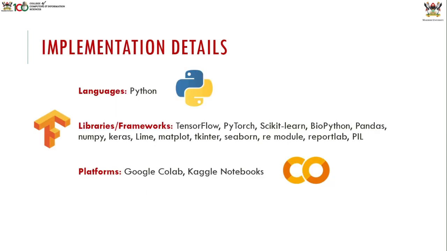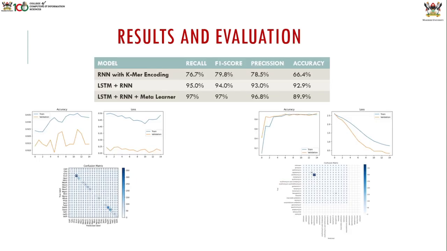So implementation details, like I described already, we used Python. Python was basically for the amino acid analyzer, and because we used Colab and Kaggle notebooks, they are Jupyter notebooks and they use mostly Python. Some of the libraries were TensorFlow, PyTorch, BioPython, and so on. All these are Python compatible libraries. So these were our results, some of them.